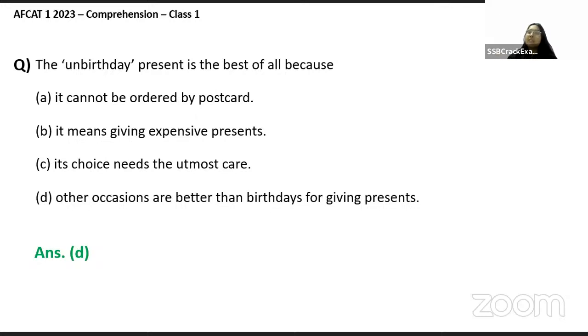You don't need a day to actually show your affection. If you really care for someone, you can do it some other day also. So that's what the writer actually feels about these things. That's why the writer keeps on emphasizing the same thing. Okay, so we can say D would be the apt answer. That's why it's the best.